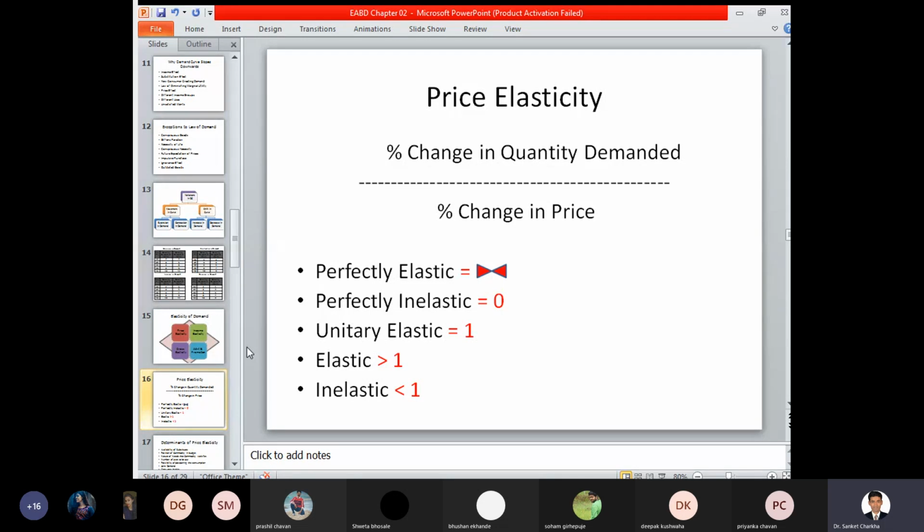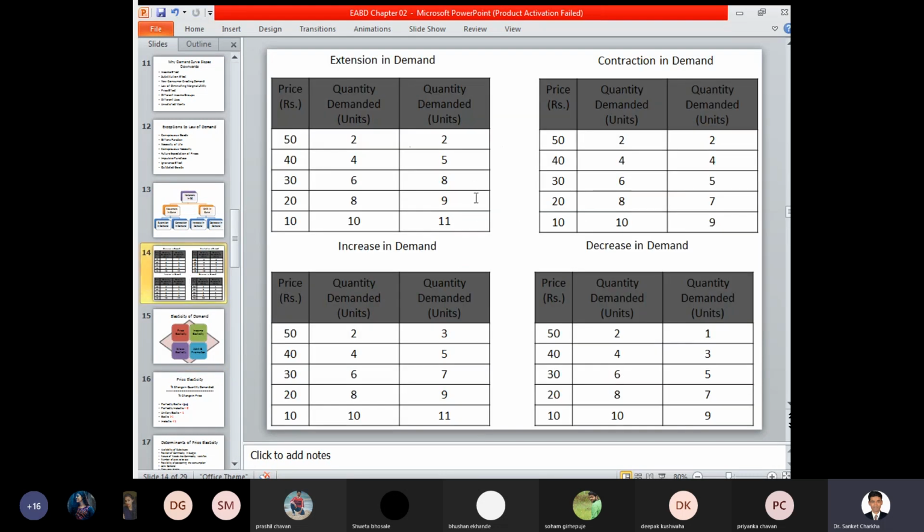Unitary elastic demand, that is, the price elasticity is equal to 1. Earlier, in the case of perfectly inelastic demand, the price elasticity was equal to 0. Now, in the case of unitary elastic demand, it is always equal to 1. Whenever the price elasticity is greater than 1, as at this stage, 10 and 11, if the price is decreasing, then the quantity is also increasing. At every stage, we are seeing that the quantity demanded is also increasing